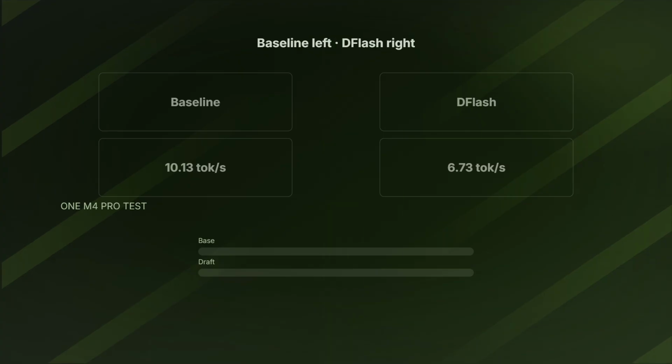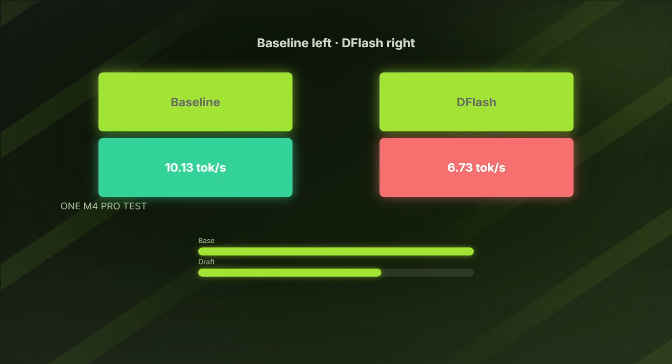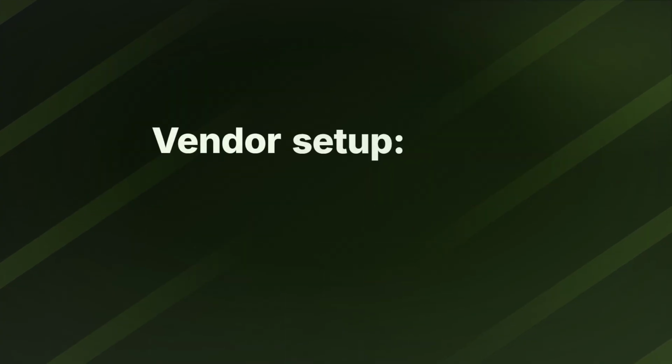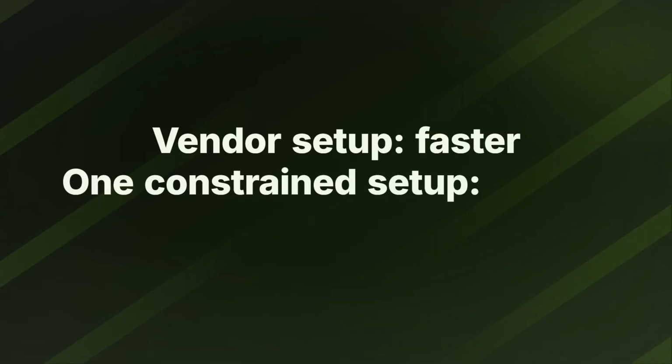One independent launch day test on a 24 gigabyte M4 Pro measured 10.13 tokens per second in direct text generation. Adding a CPU offloaded DFlash drafter reduced that to 6.73, making the tested run 33.5% slower. Meta reports DFlash speedups from 1.5 times to 3.1 times on different hardware and runtimes.